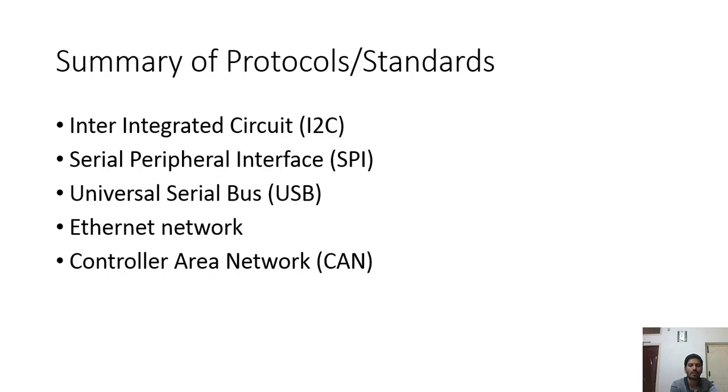Then comes CAN, Controller Area Network. Normally you use it day-to-day in automotive vehicles, cars and many other places. As I already told, a car itself is not an embedded system.